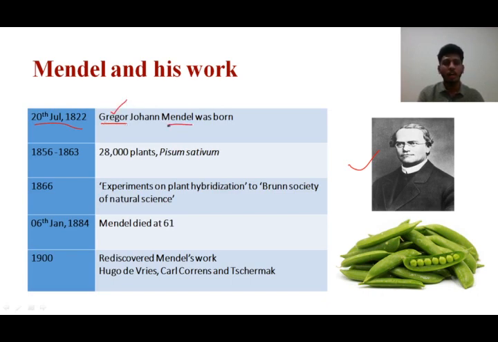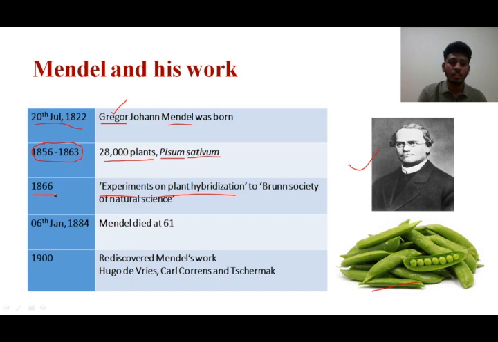Mendel is his surname. And this person, Gregor John Mendel, worked on the inheritance pattern for around 7 years, from 1856 to 1863. Mendel worked on around 28,000 plants. Among these 28,000 plants used to study the inheritance pattern, most of them were garden pea plants. We call them Pisum sativum. The scientific name of this garden pea plant is Pisum sativum. He worked with this and gave certain rules, what we today call Mendel's first law and Mendel's second law. Those laws were reported in Experiments on Plant Hybridization in 1866.